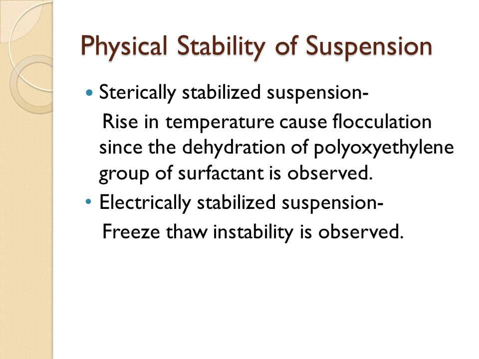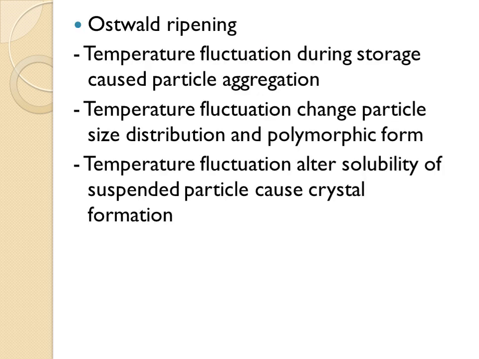Freezing rate is more important here. If a very slow freezing rate is used, small size crystals are formed and the movement of particles toward each other decreases. A faster freezing rate causes large size ice crystals to form, and they cause more flocculation or aggregation of the particles in the suspension. So the freezing rate is more important in freeze-thaw cycling. Next, Ostwald ripening, which we also observe because of temperature fluctuation.